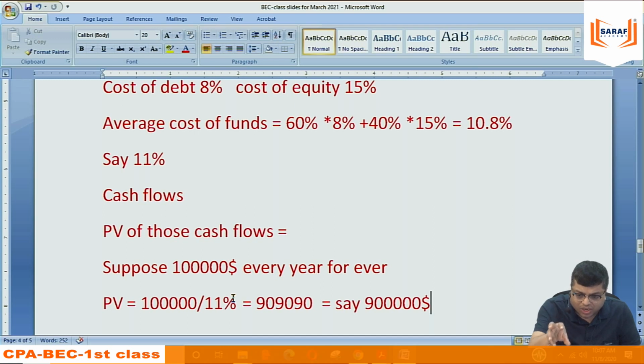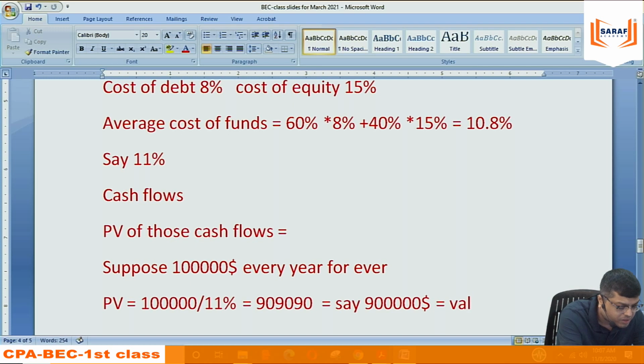What is my saying here? That in my business, whatever I will be able to generate is, in present value terms, 9 lakh dollar. So if I want to sell my Saraf Academy to anybody, I will be asking that person to give me 9 lakh dollar. You can say this is the value of the firm.